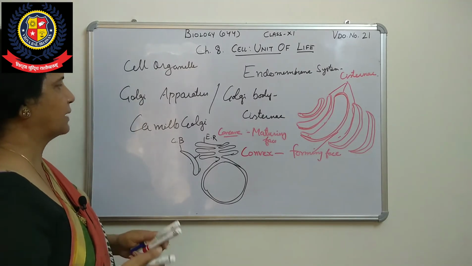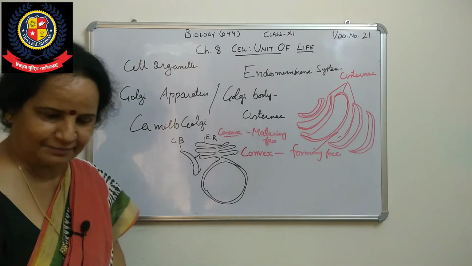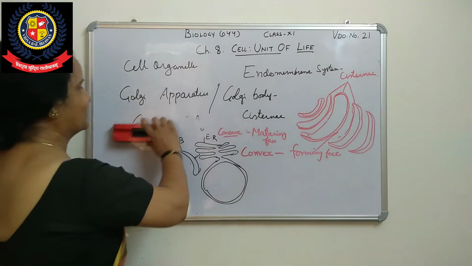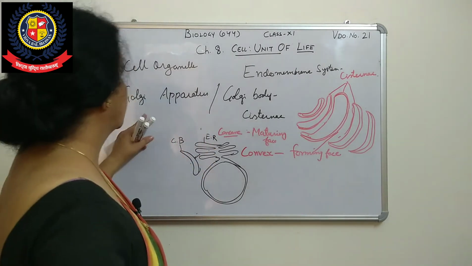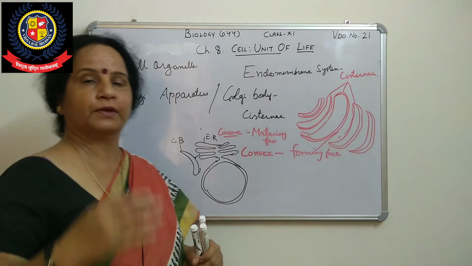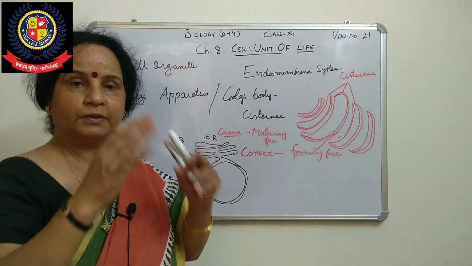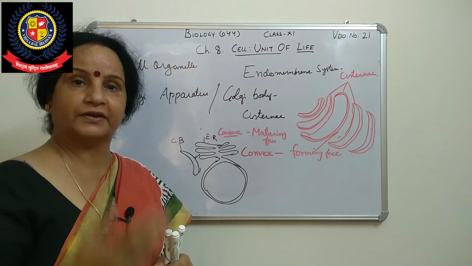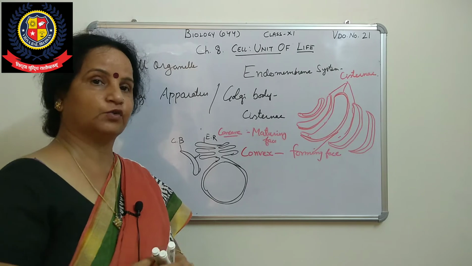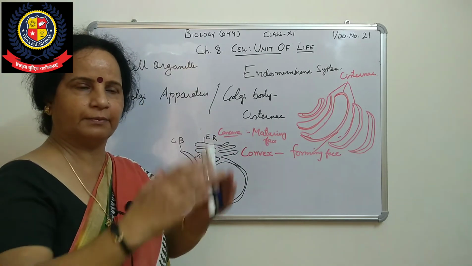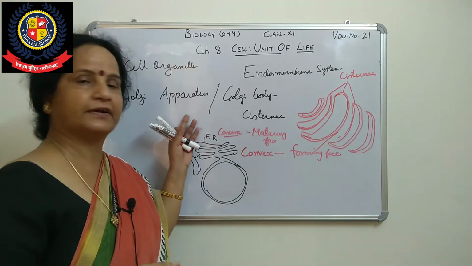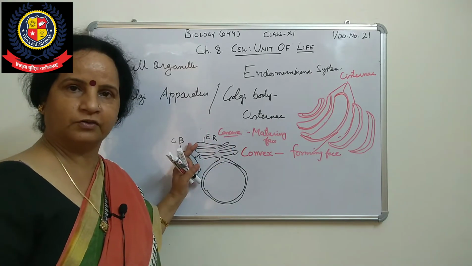Let us see the function again. The main function of the Golgi body is to synthesize packaging material, to be delivered to the interspace of the cell. Number of components are there, and the space in between is filled by the material synthesized by the Golgi body.